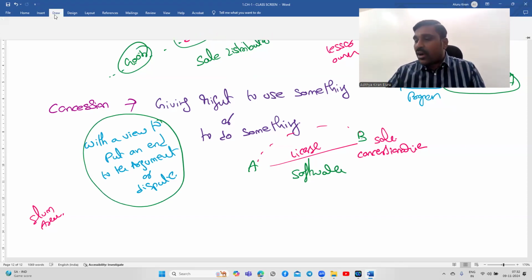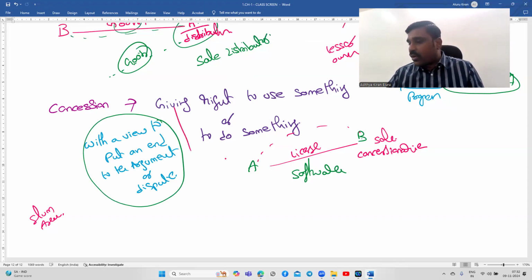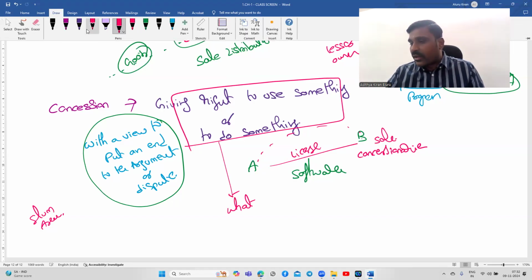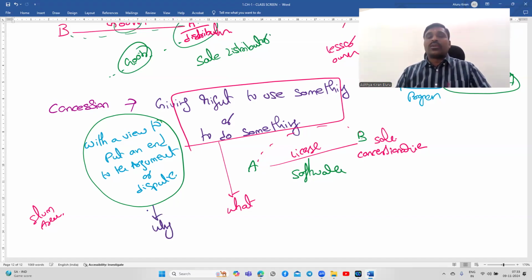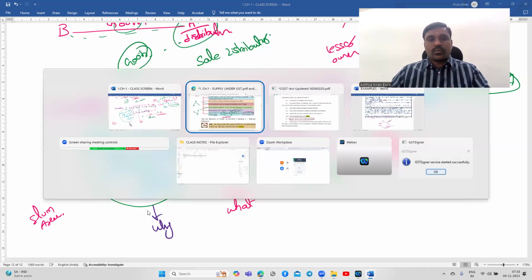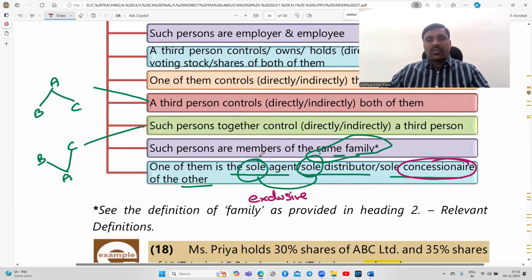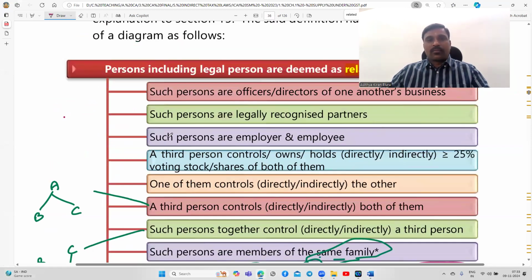So this is what is done, and this is why. They are giving right to use something or to do something. Why are they giving? With a view to put an end to the argument or dispute, then it is called a concessionary. So that's all with the definition of related persons. In the next video, we'll come across other provisions.